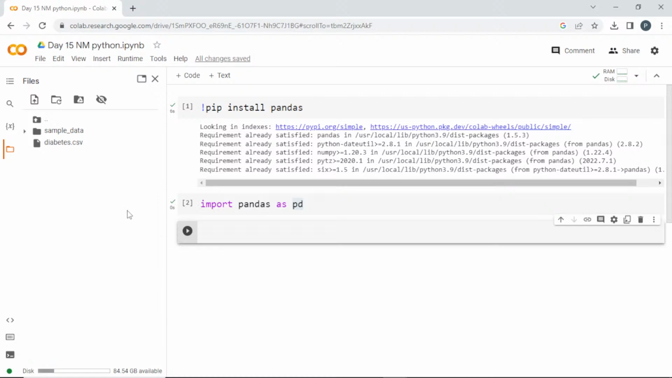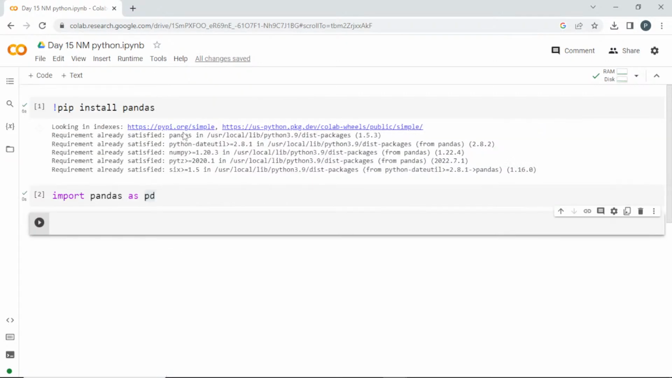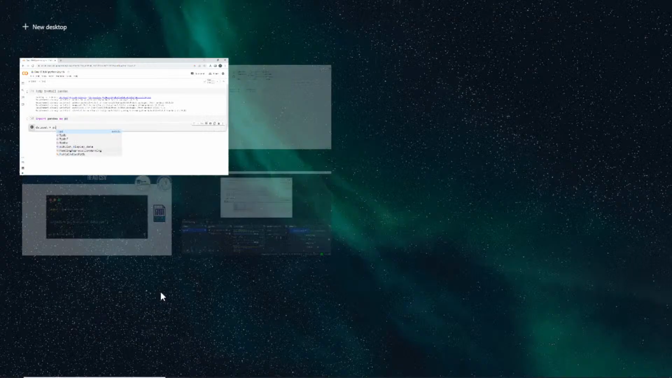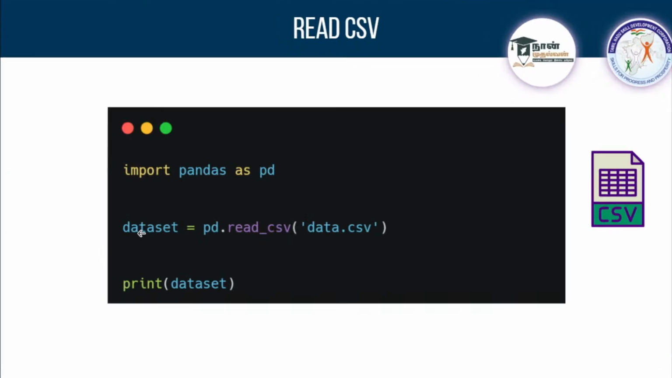I'll refresh it. Okay, let me copy the path here. This is the path for this file. So let me create a variable dataset is equal to. Using pandas, there is an option for opening the CSV file and loading it in a variable, and that option is in the name pd.read_csv. This will help you to read a CSV file, and in the bracket you can pass the path with name with extension to open that file.